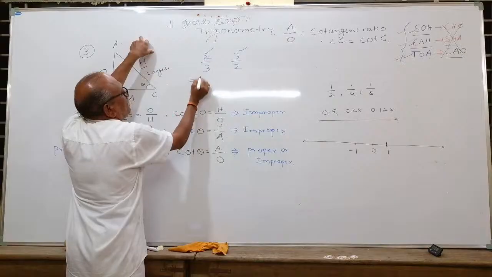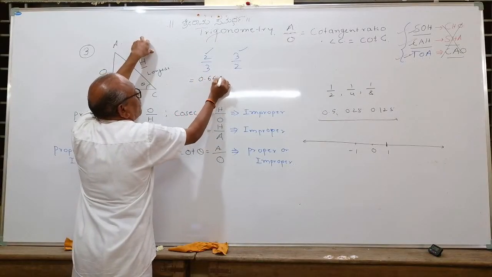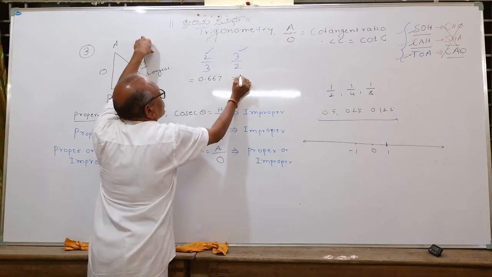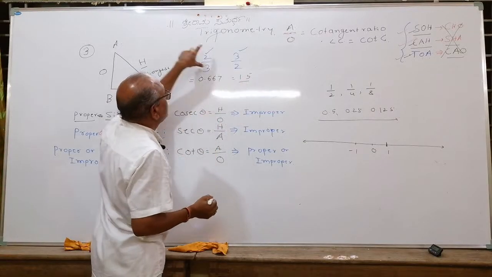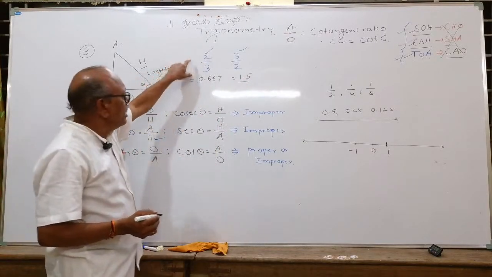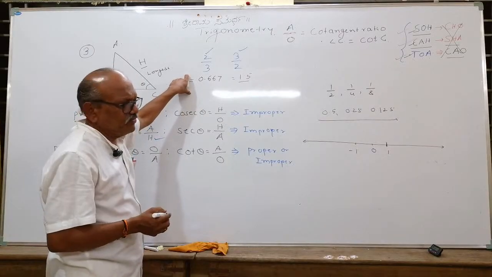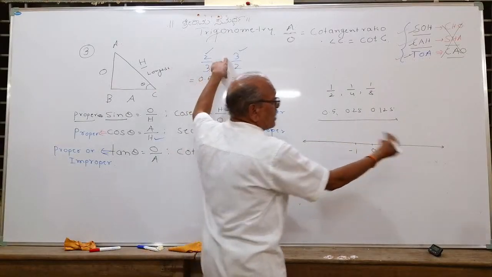We will calculate. 2 by 3 is 0.66. What is 3 by 2? 3 by 2 is 1.5. Observe. You take any proper fraction, its value will be less than 1. Remember it carefully. And any improper fraction will have a value greater than 1.